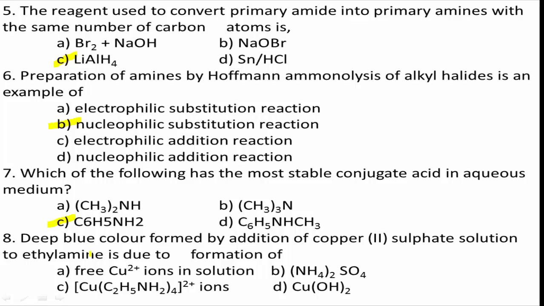Deep blue color formed by addition of copper 2 sulfate solution to ethylamine is due to the formation of: option A, free copper 2 plus ions in solution and ammonium sulfate; option C, [Cu(C2H5NH2)4] 2 plus ions; and Cu(OH)2 is copper hydroxide.